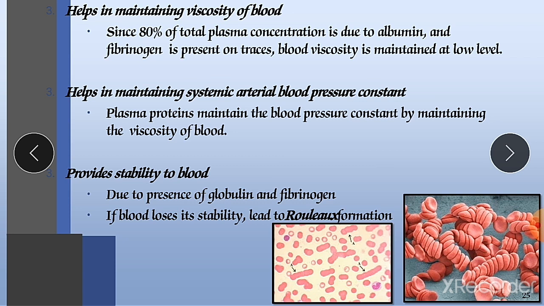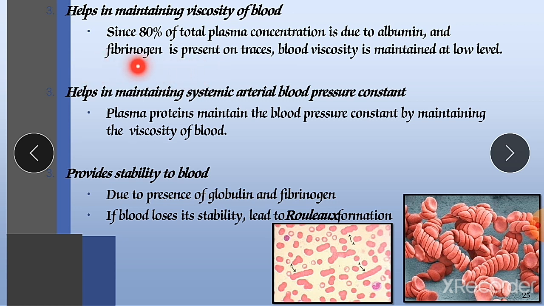It helps in maintaining the viscosity of blood. It is also one of the major functions. It tries to maintain the viscosity of the blood. Since 80% of total plasma concentration is due to albumin, means albumin is available in abundant proportion in our body. So it maintains the viscosity of the blood, because the blood should maintain the proper viscosity. It should not be too viscous, and also it should not be too dilute.